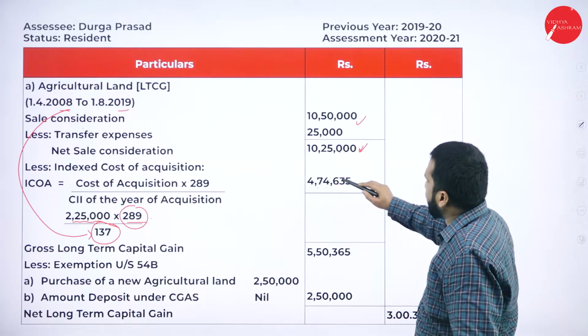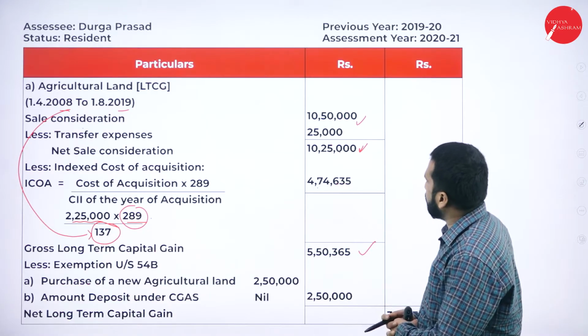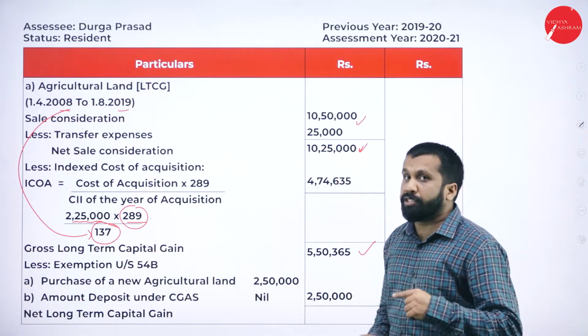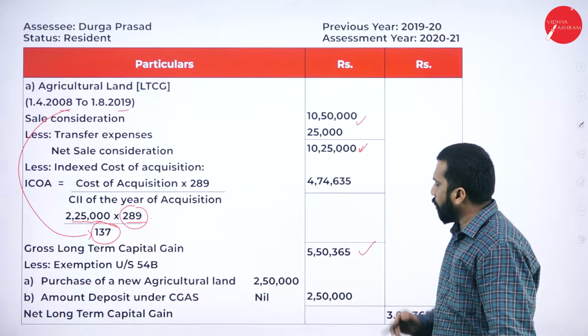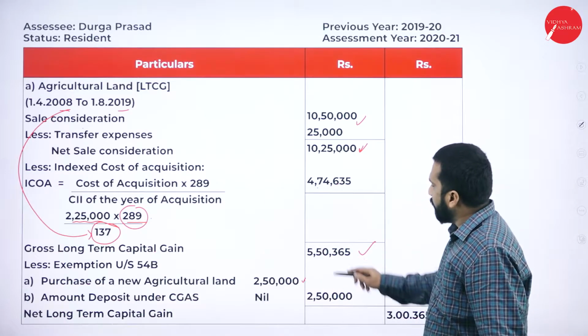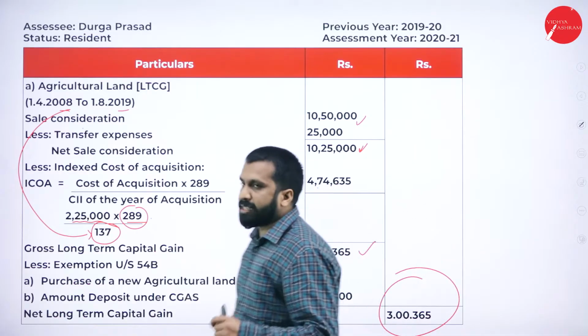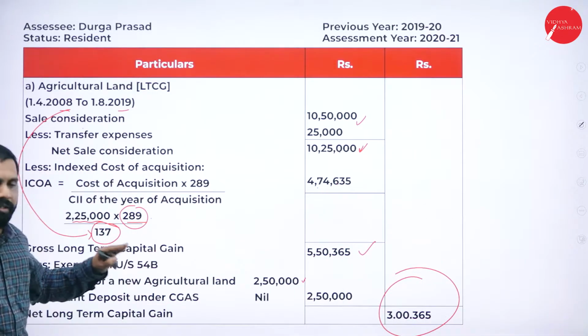10,25,000 minus 4,74,000. Your answer is 5,50,365. Have they purchased one more agricultural land? Yes, he has purchased. At what price? 2,50,000. 5,50,000 minus 2,50,000. Your final answer is 3,365,000. Any doubt in this?